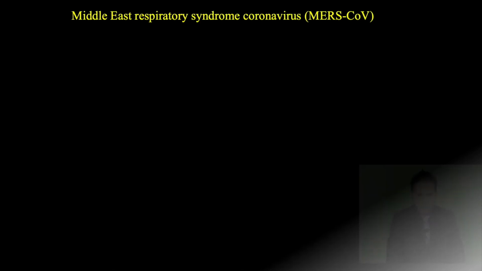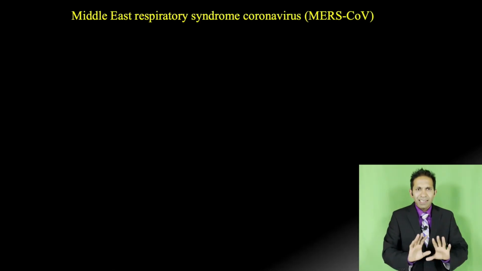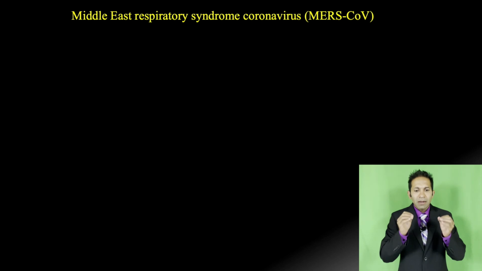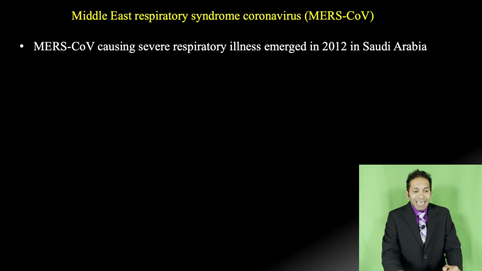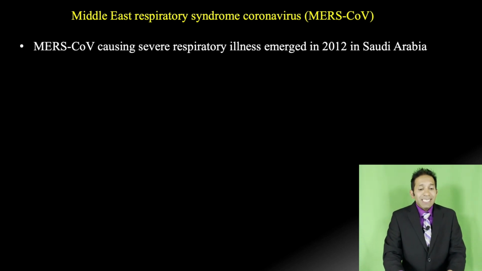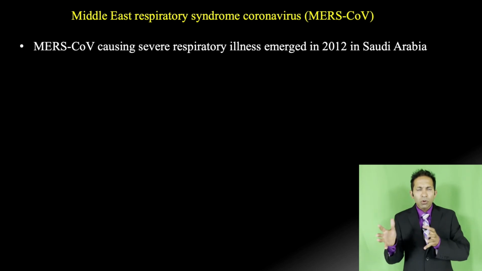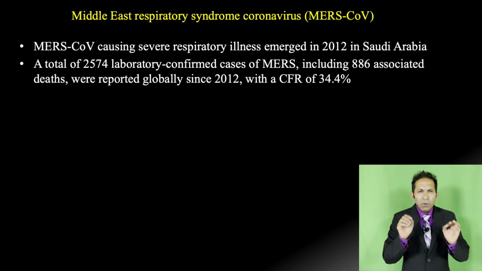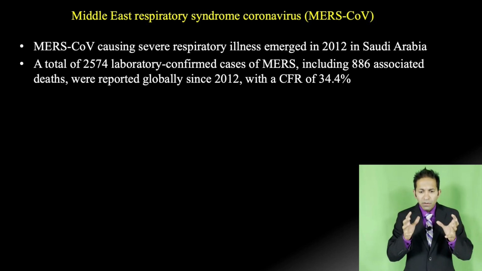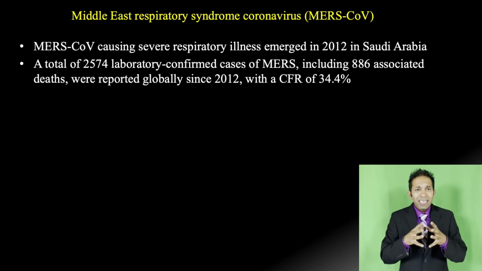Okay. So let's go to the next slide and talk about Middle East Respiratory Syndrome, which is caused by the coronavirus MERS-CoV. Now MERS-CoV caused severe respiratory illness. It emerged in 2012, approximately 10 years after SARS-CoV-1. A total of 2,574 cases were confirmed, including 886 associated deaths.